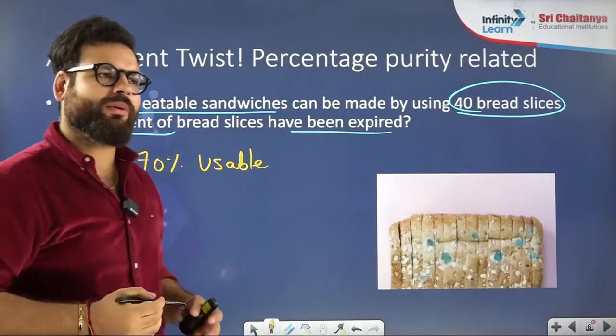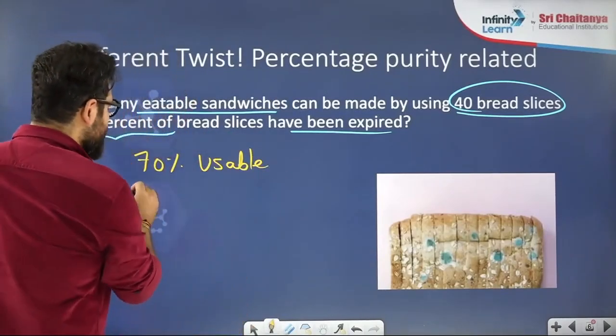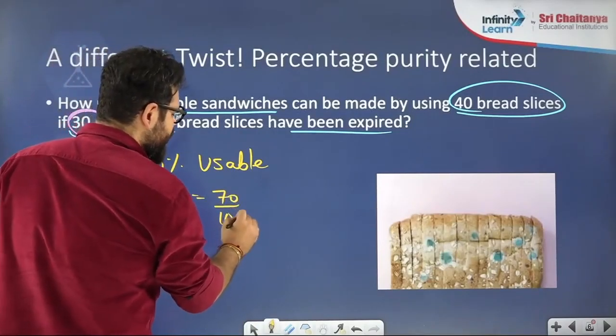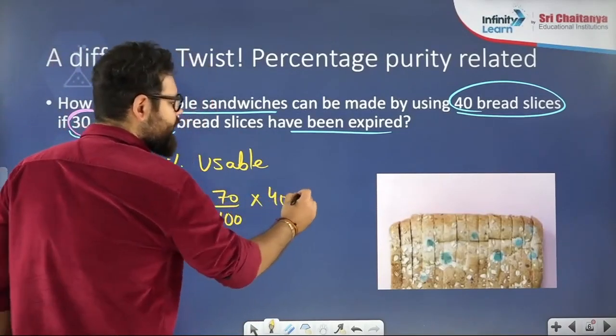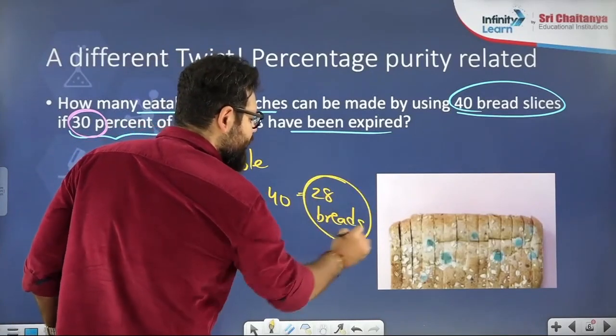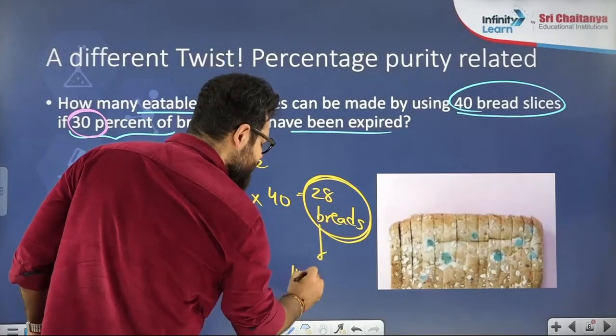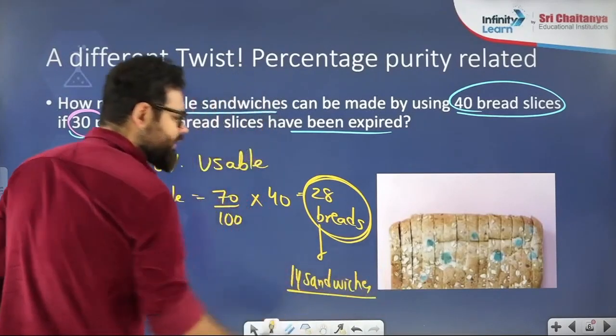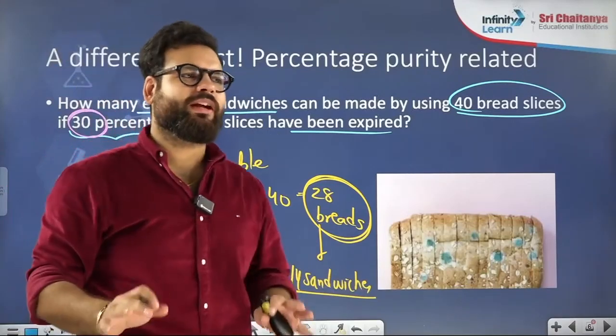Usable breads are 70% of 40, which is 28 breads. And 28 breads will make how many sandwiches? 14 sandwiches. So the answer is 14 sandwiches. Is this clear to everybody?